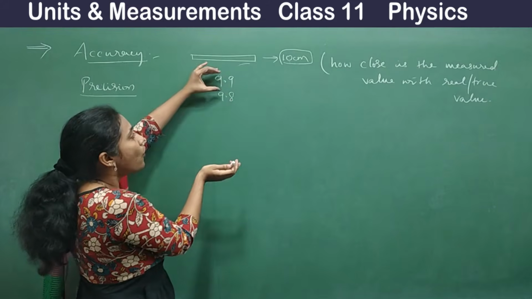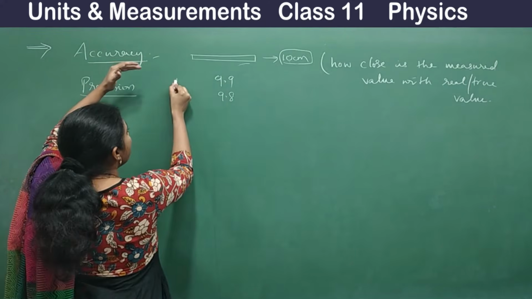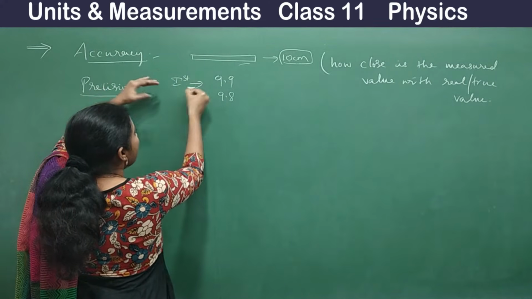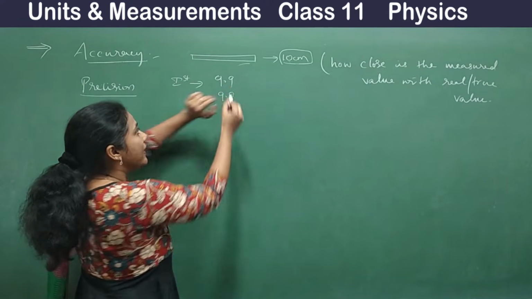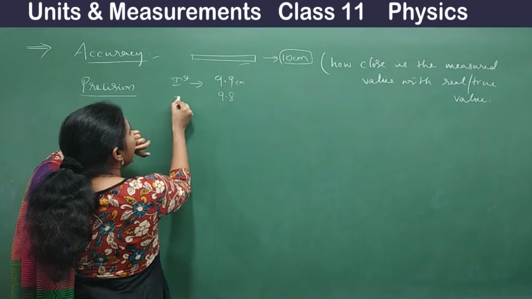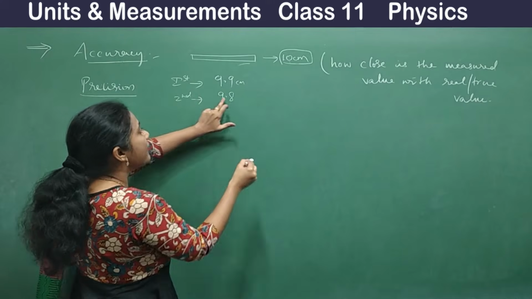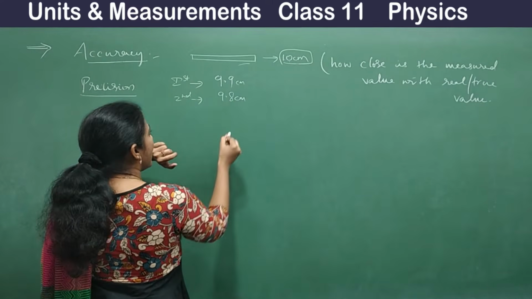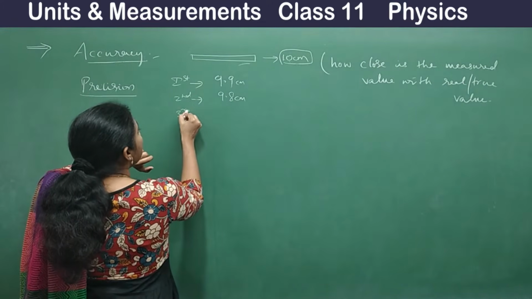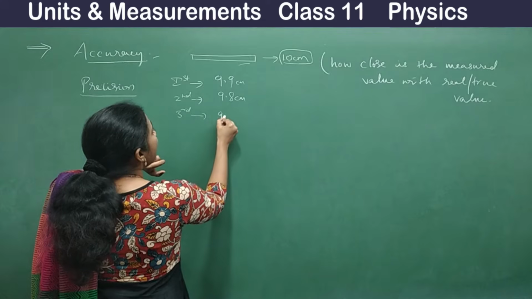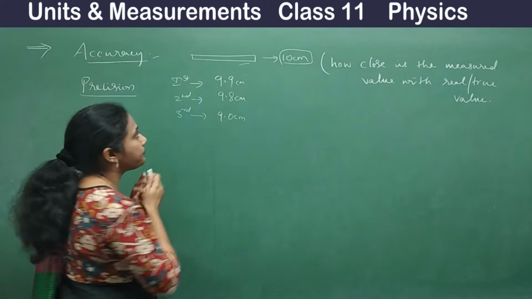In the first attempt, you got 9.9 centimeter as your answer. In the second attempt, you got 9.8 centimeter. In the third attempt, you got 9 centimeter as your answer.